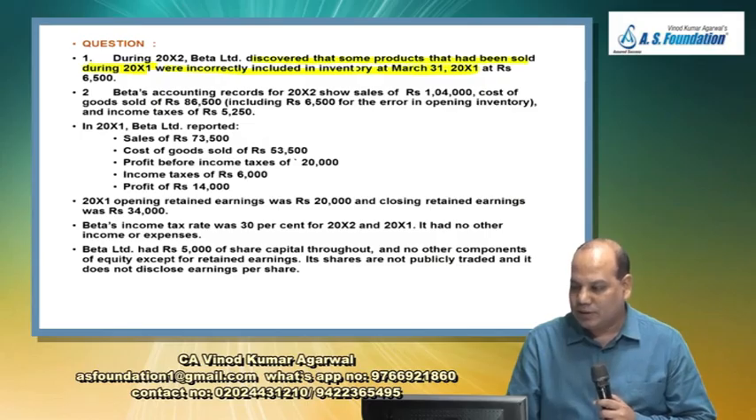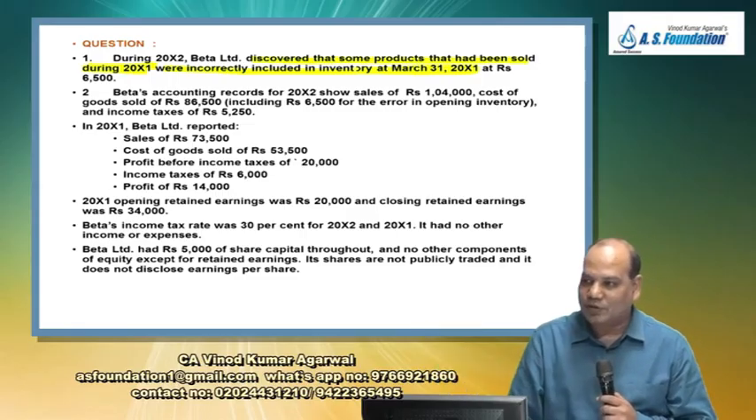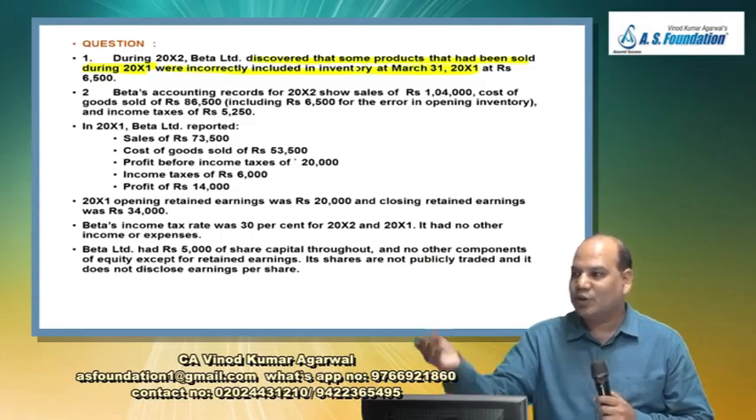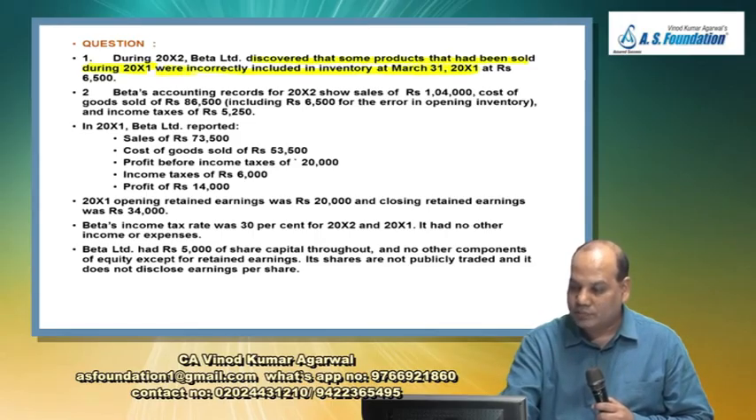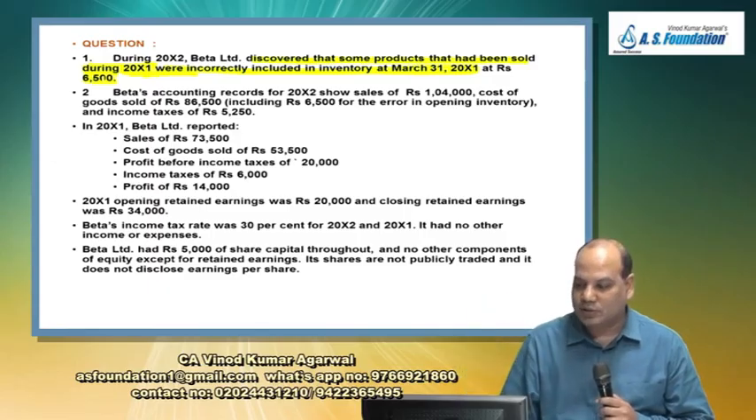So what will happen? Your closing stock figure of the previous year is wrong, so opening stock is wrong. Previous year cost of goods sold is wrong. Previous year gross profit is wrong. Previous year net profit is wrong. Previous year closing retained earning figure is wrong. This year's opening retained earning figure is wrong. Is it right? So we have to go to 20X1 and make a correction, and then the effect of that correction will be carried forward to this year.